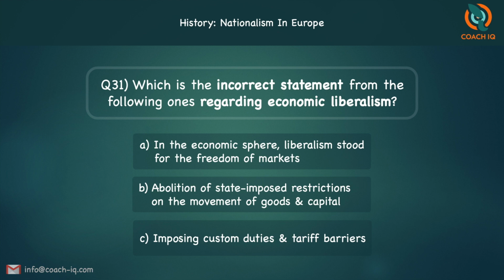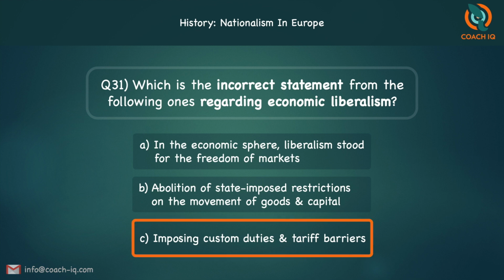A, it stood for freedom of the markets. Of course, it did stand for that. Second, they didn't want restrictions imposed by the state regarding the movement of goods, commodities, capital, finance. C, imposing custom duties and tariff barriers. So the answer is C. This is a wrong statement. That is imposing custom duties and tariff barriers.